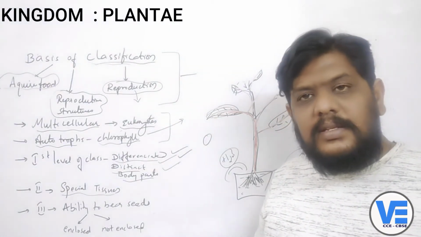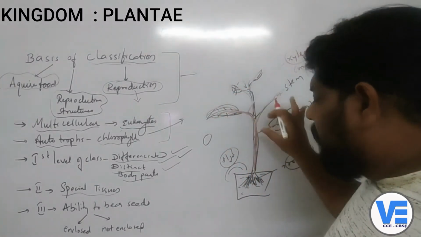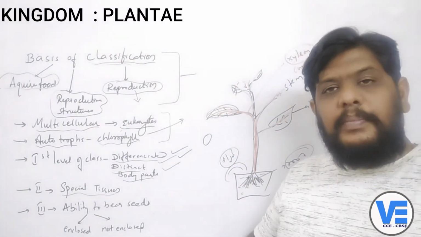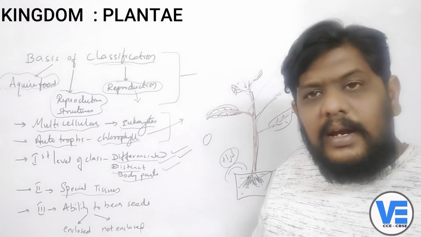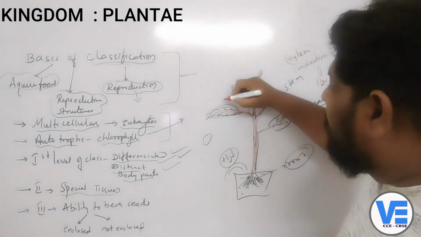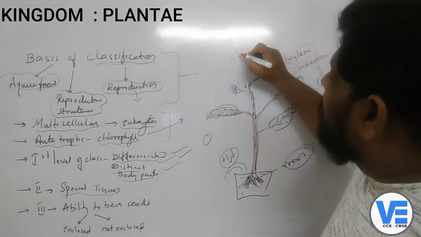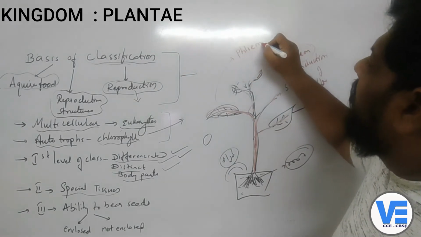And what's next? Whatever food is prepared in the leaves should again be transported to different parts of the plant. So how are they transported, right? They are transported with the help of another vessel-like structure, a pipe-like structure, which is called the phloem.